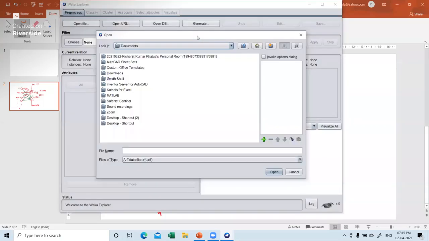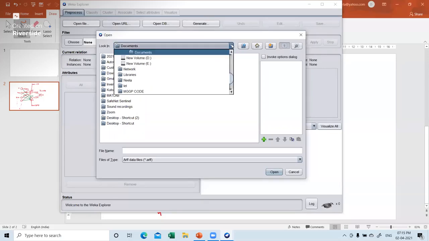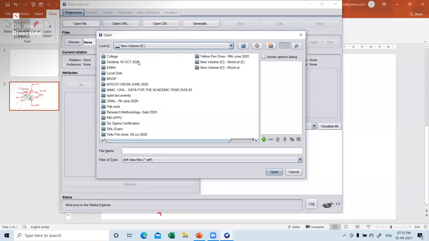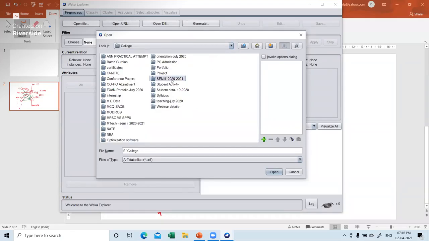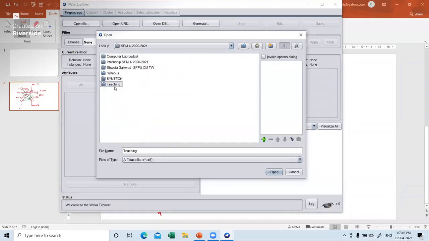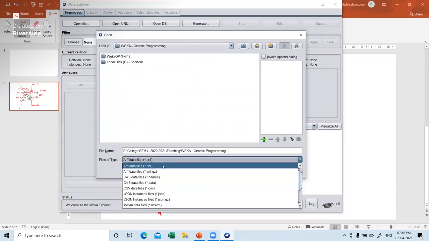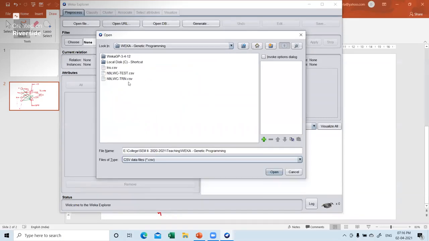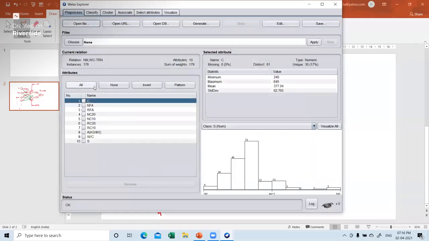Again I'll load the data. Just give me a minute. I'll load my data here. So again, I'm loading my training data, similar to the previous one, nothing different.